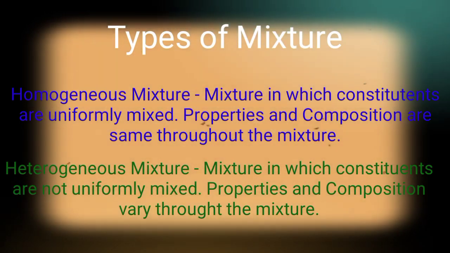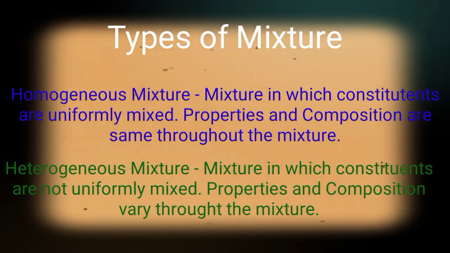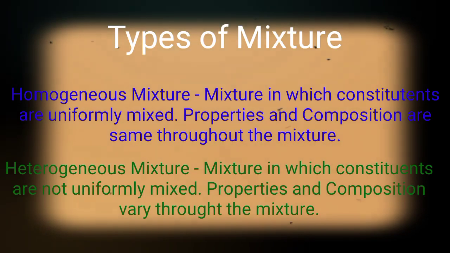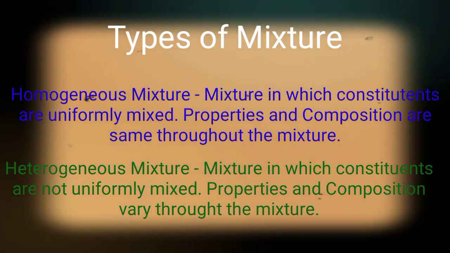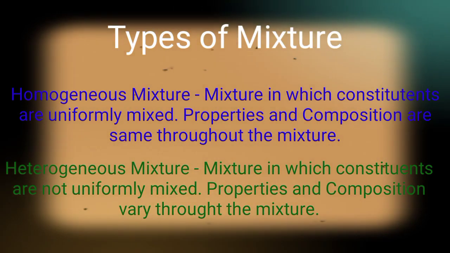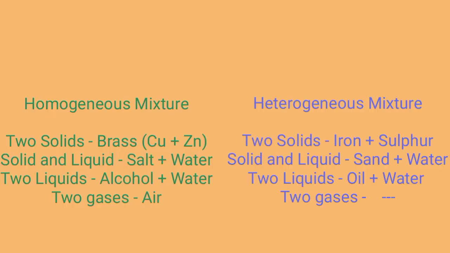So now you are clear what a homogeneous mixture is and what a heterogeneous mixture is. In a homogeneous mixture, constituents are uniformly mixed, but in a heterogeneous mixture, constituents are not uniformly mixed. In a homogeneous mixture, properties and compositions are the same throughout the mixture, but in a heterogeneous mixture, properties and composition vary throughout the mixture.